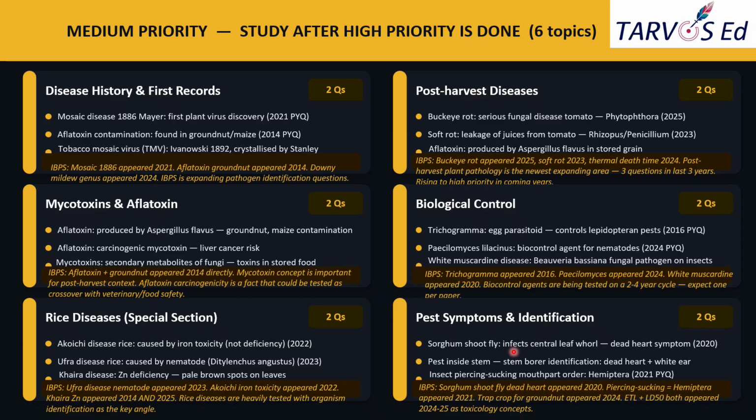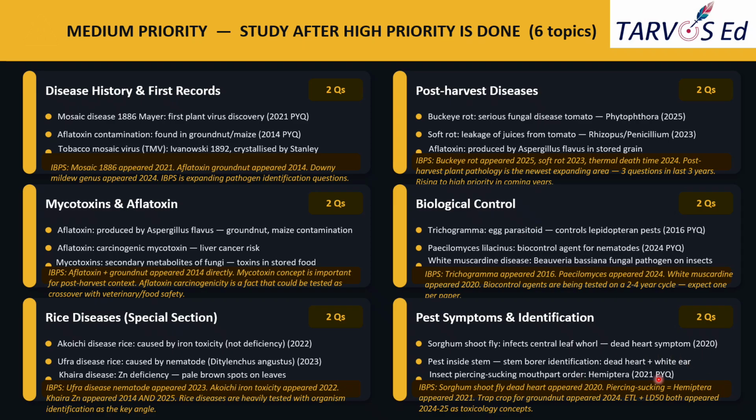So the first question is on the sorghum shoot fly symptom. This one infects the central leaf whorl and produces the classic dead heart. Okay, sorghum shoot fly causes dead heart, asked in 2020. And more broadly, the stem borer pest also produces the same kind of symptoms: dead heart at the vegetative stage and white ear at the reproductive stage.